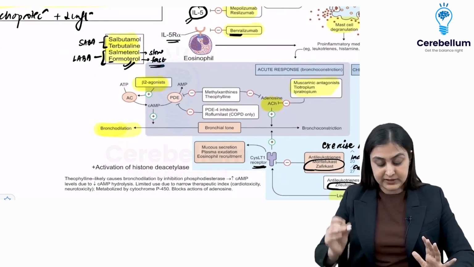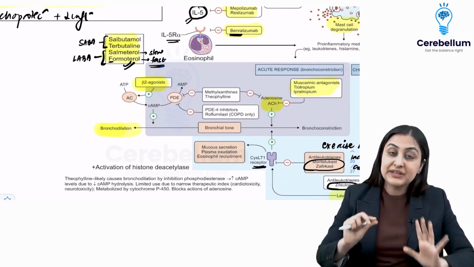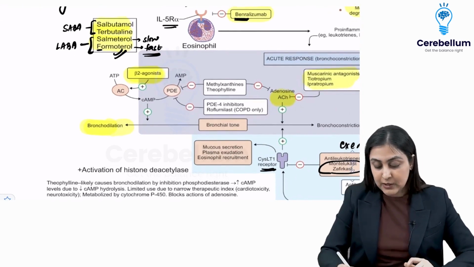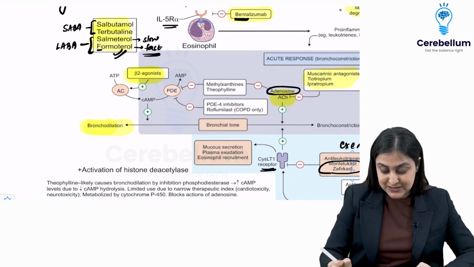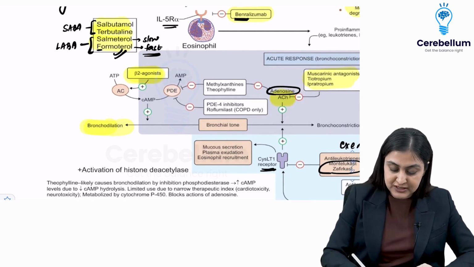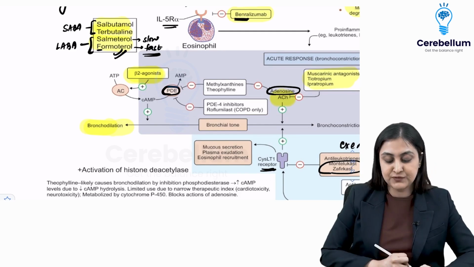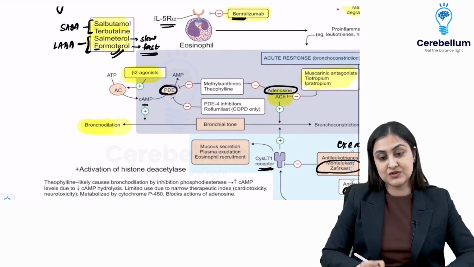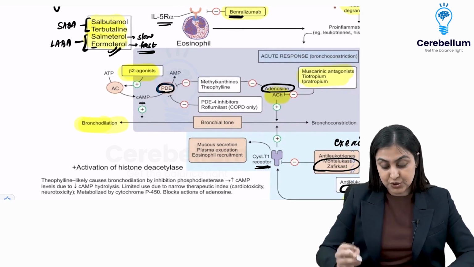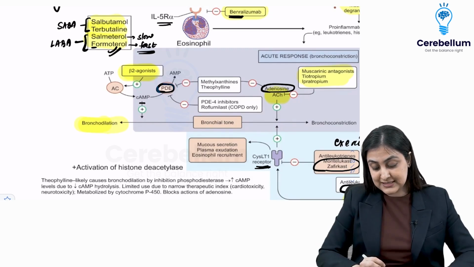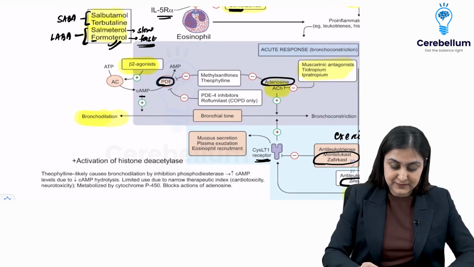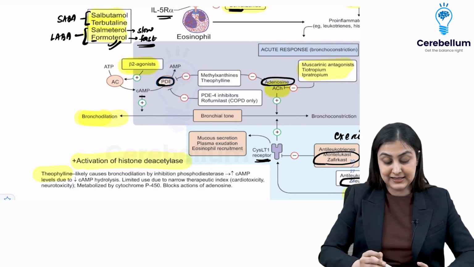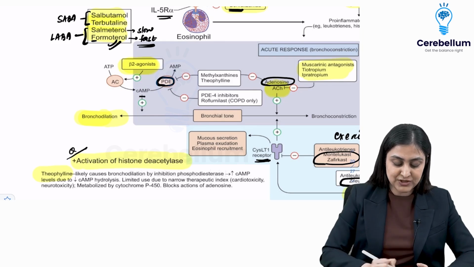All right. The questions invariably come from theophylline all the time. So theophylline, remember, has two actions here. One, it is blocking adenosine, which is causing bronchoconstriction. Second, it is blocking phosphodiesterase as well, which breaks down the cAMP that is causing bronchodilation. So two actions, phosphodiesterase inhibitor and adenosine blocker. This is very important, and apart from that, there is a third action, which is histone deacetylase. So a very potential INI-CET question.